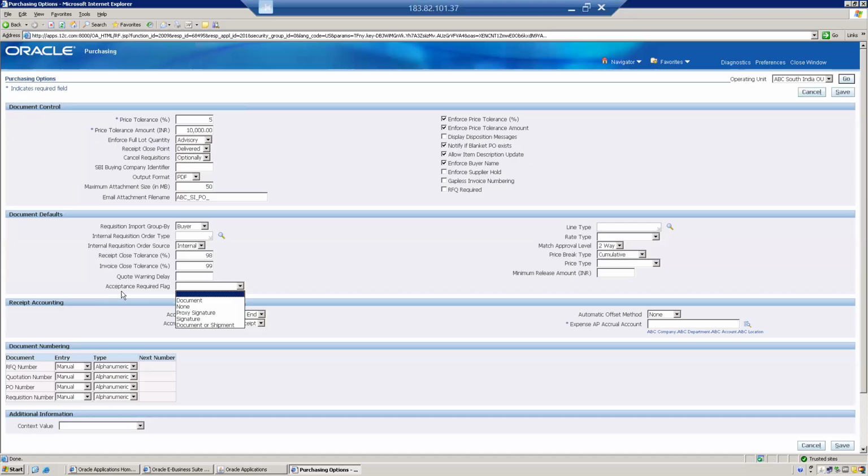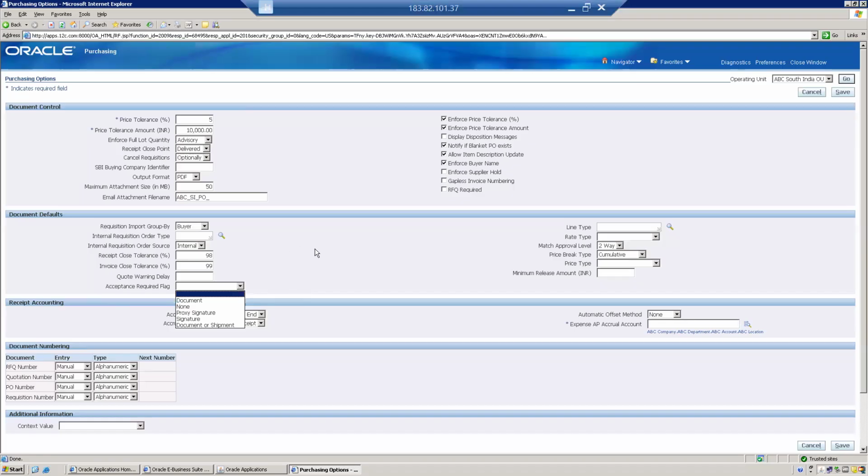If you are using the iSupplier model, this will come into play. Whenever you create a PO document and it is approved, you send it to suppliers. If you're using the iSupplier model, they will have a user account in our Oracle.